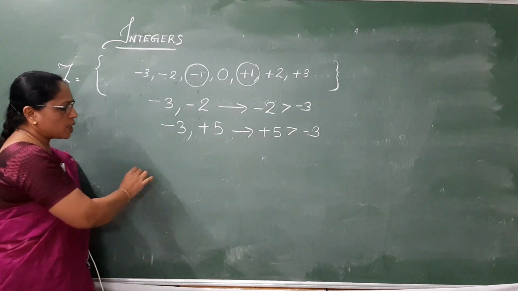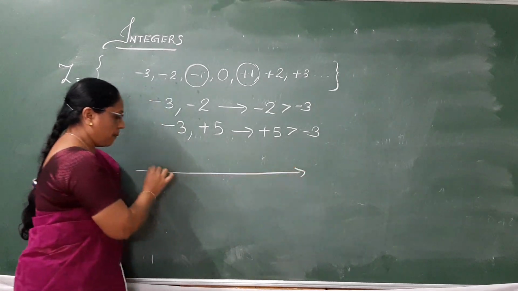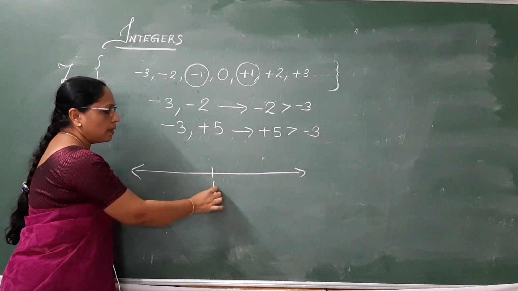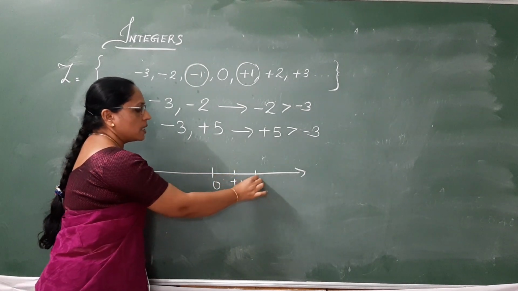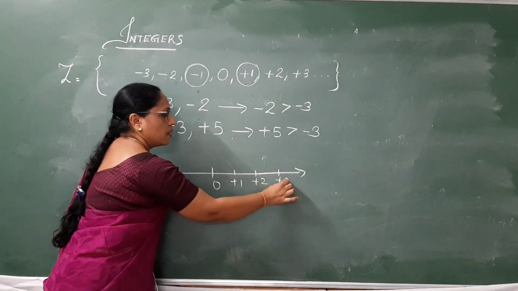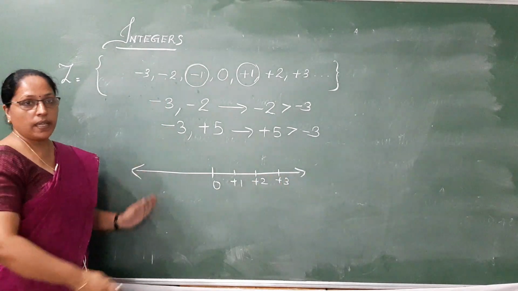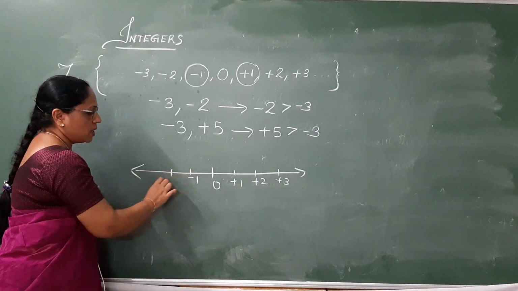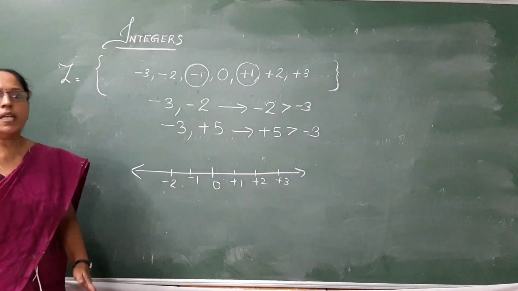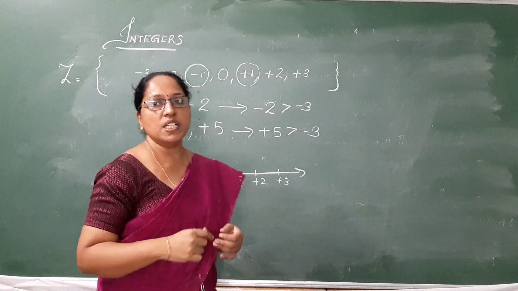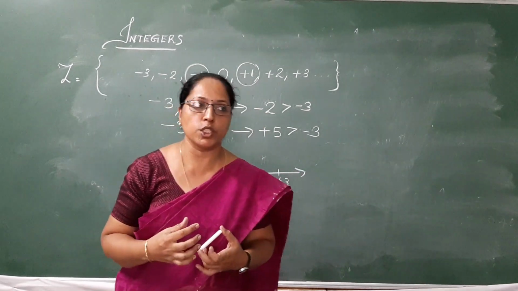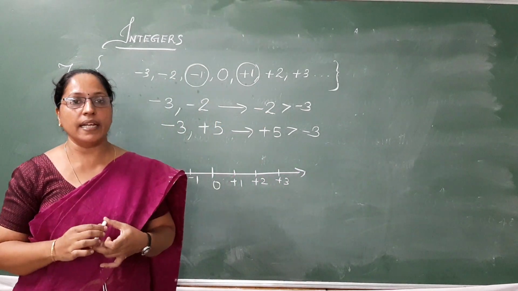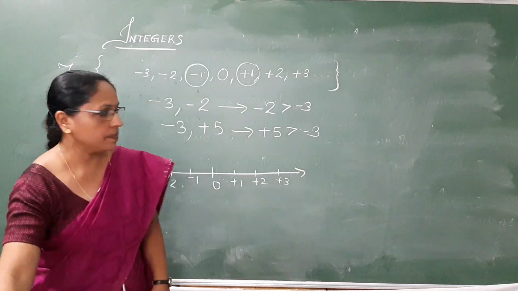For that, let's draw a normal number line and mark 0 in the middle, and with equal spacing to the right, mark positive integers, and with equal spacing to the left, mark negative integers. So this all shows that integers are very important as our daily life is very much connected to positive aspects and negative aspects.